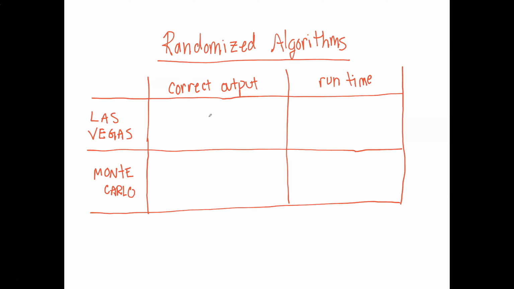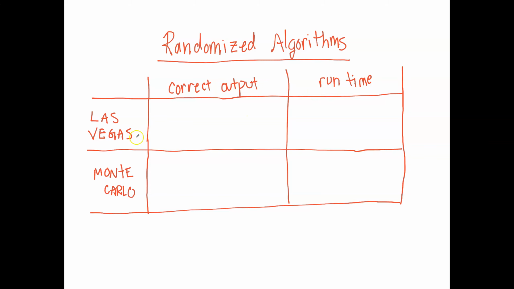There are two types of randomized algorithms that you'll see. One is called Las Vegas, and the other one is called Monte Carlo. The Las Vegas one was originally introduced by a Hungarian professor at the University of Chicago named Laszlo Babai. The reason why both have names which you may associate with gambling is because we're gambling with something, either that the output is correct or that the runtime is some fixed function.